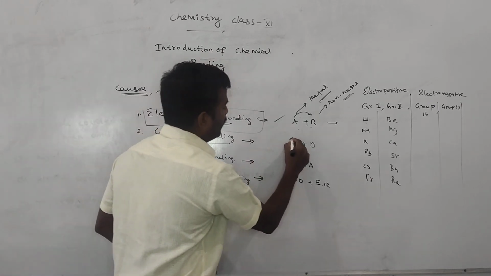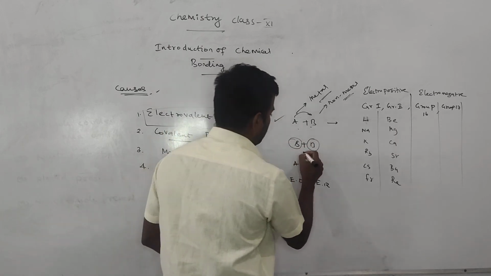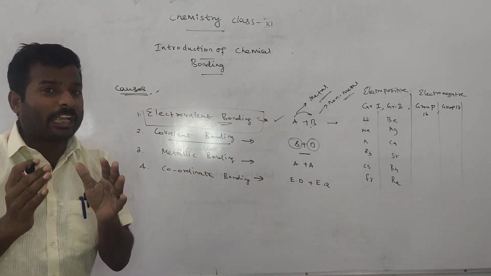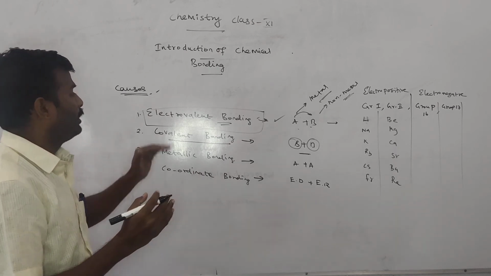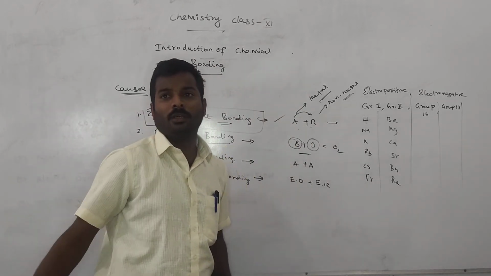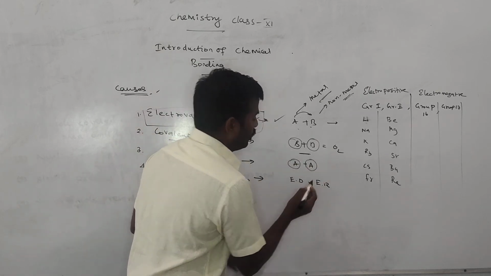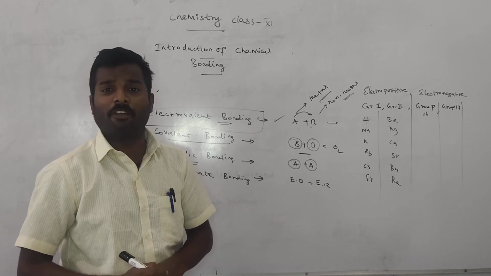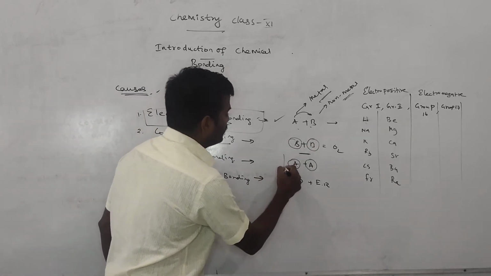And B plus B, what is that? They have the same electronegativity. Therefore the reaction between two non-metals of equal electronegativity, their combination, is called a covalent bond. Example: the formation of O2 molecules. And one more thing, metallic bonding is A plus A, bonding between two metals. Both metals are moderately reactive, not highly reactive, and the size of the metal is big.